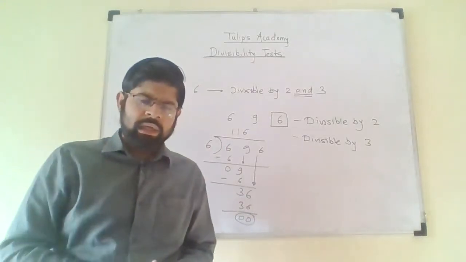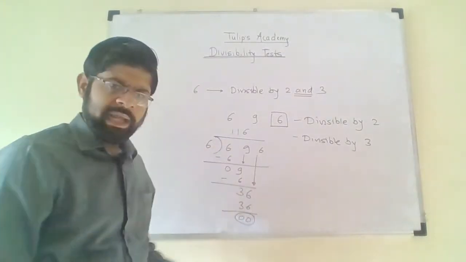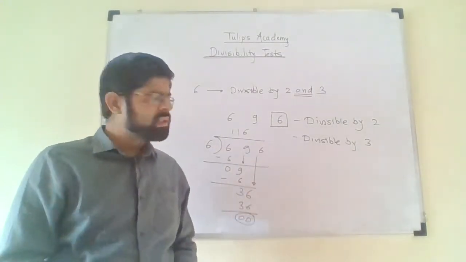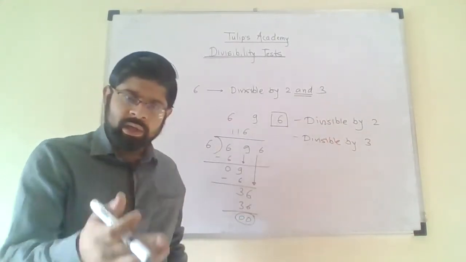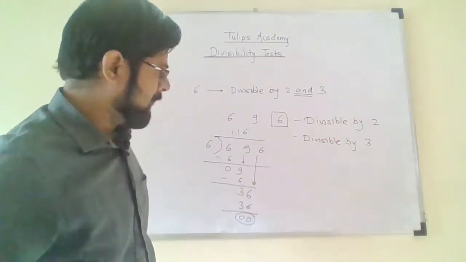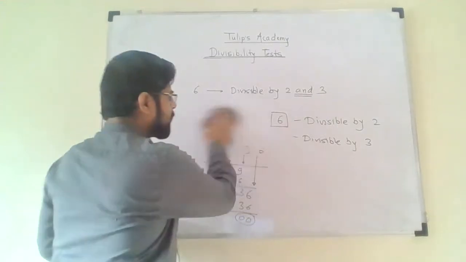That's it. So rather than carrying out the actual division process, we have checked whether the number is divisible by 2 and 3. So we have got the answer: yes, it is divisible by 6. Now 7.